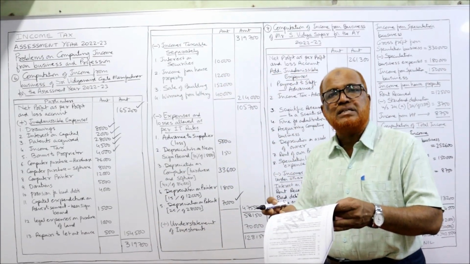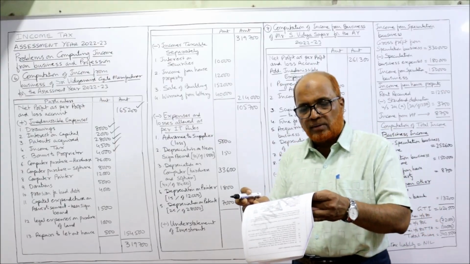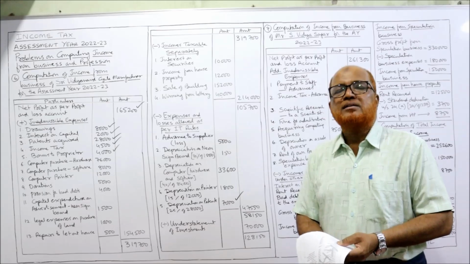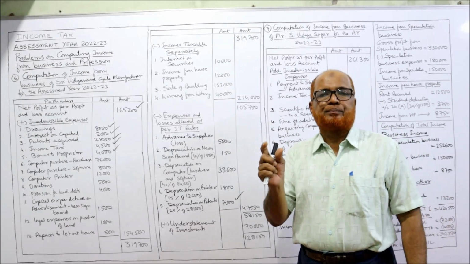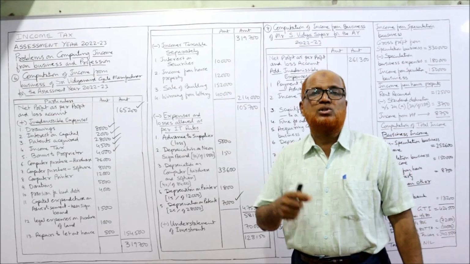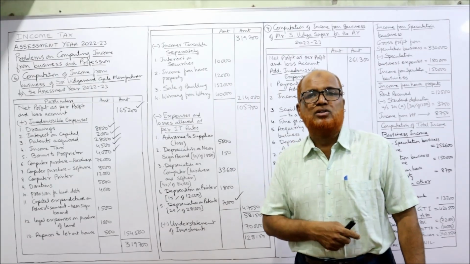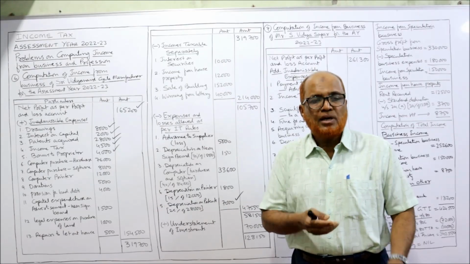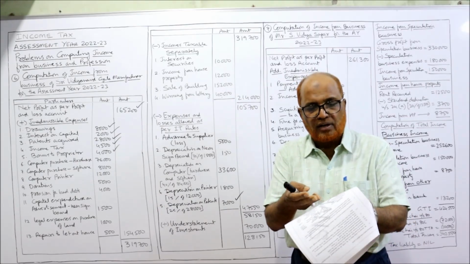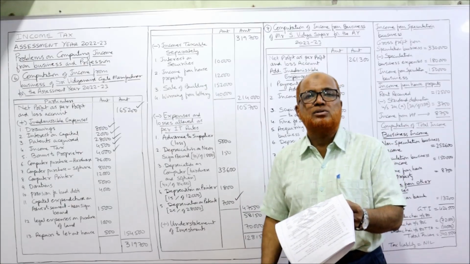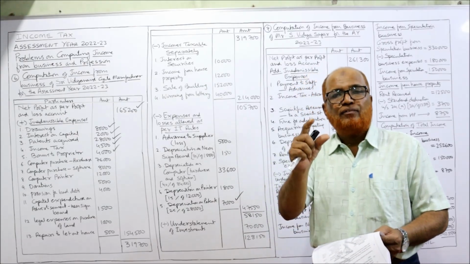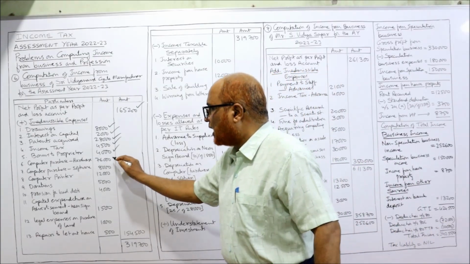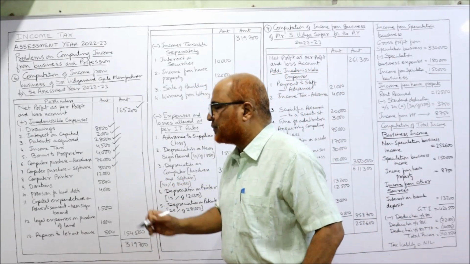Now computer purchased, hardware 76,000, computer expenses, software 8,000. The Income Tax Act says computer, whether hardware or software, is a capital expenditure. It should not be debited to profit and loss account. Here it is debited, hardware and software, 76,000 plus 8,000, 84,000. So 84,000 debited to profit and loss account is disallowed. Here computer hardware 76,000, software 8,000.